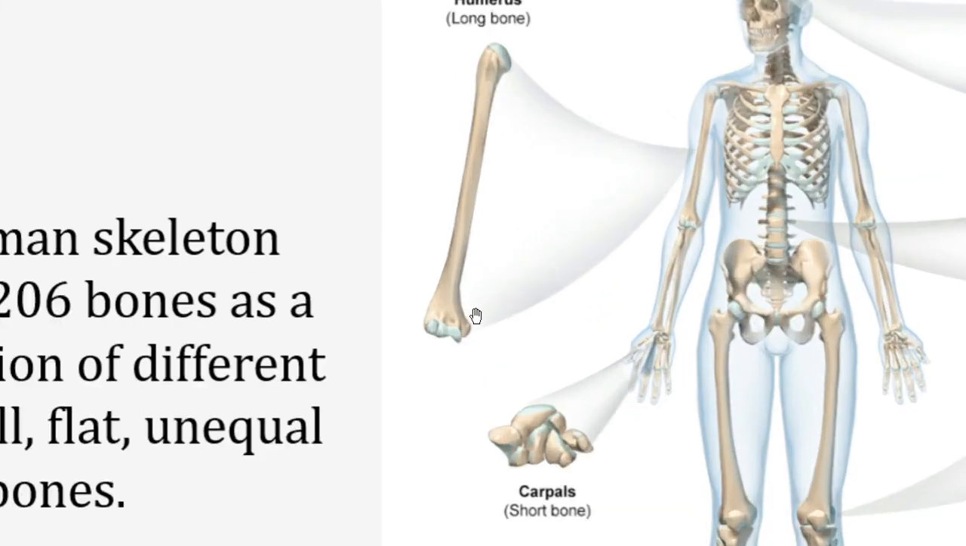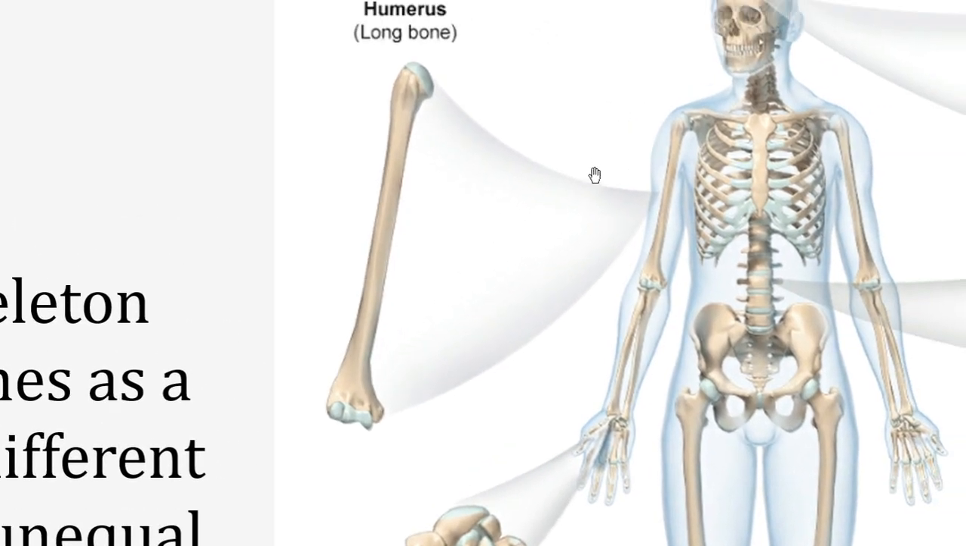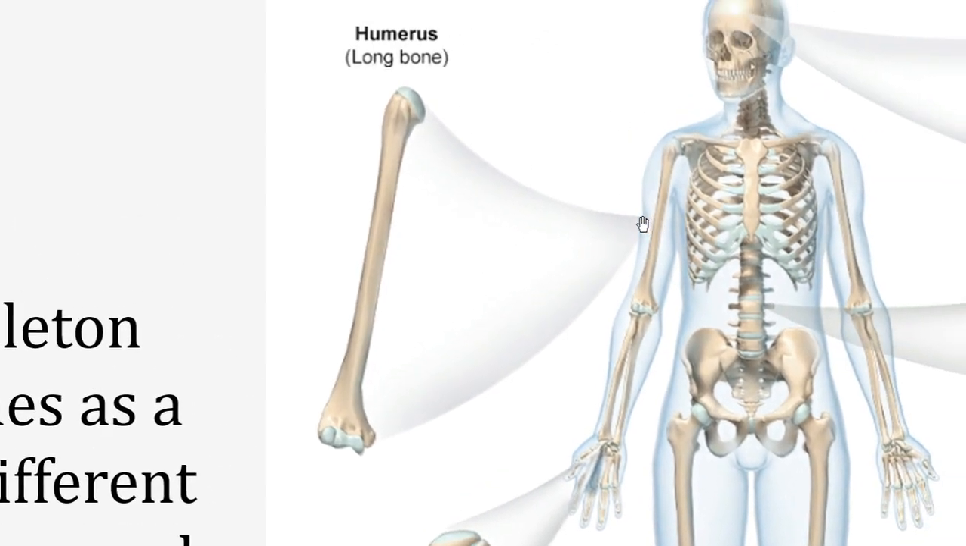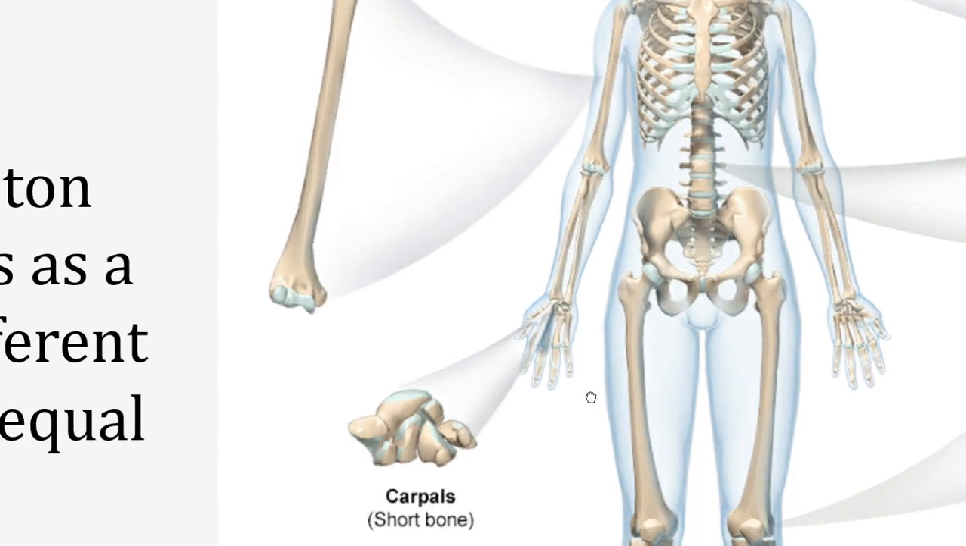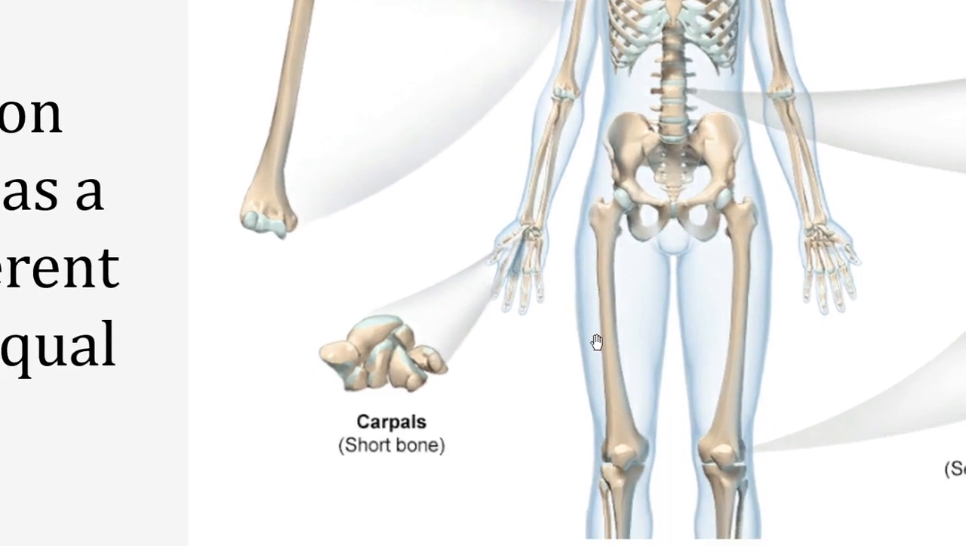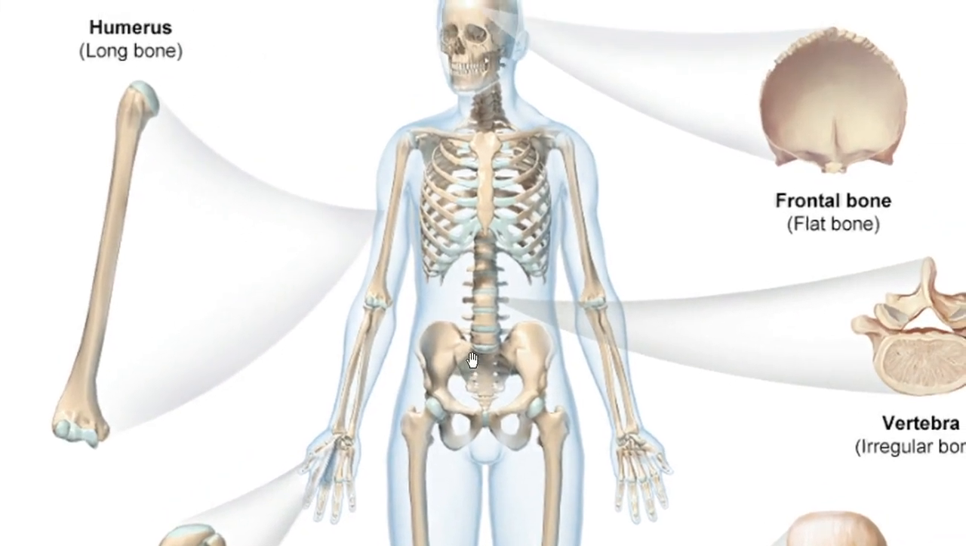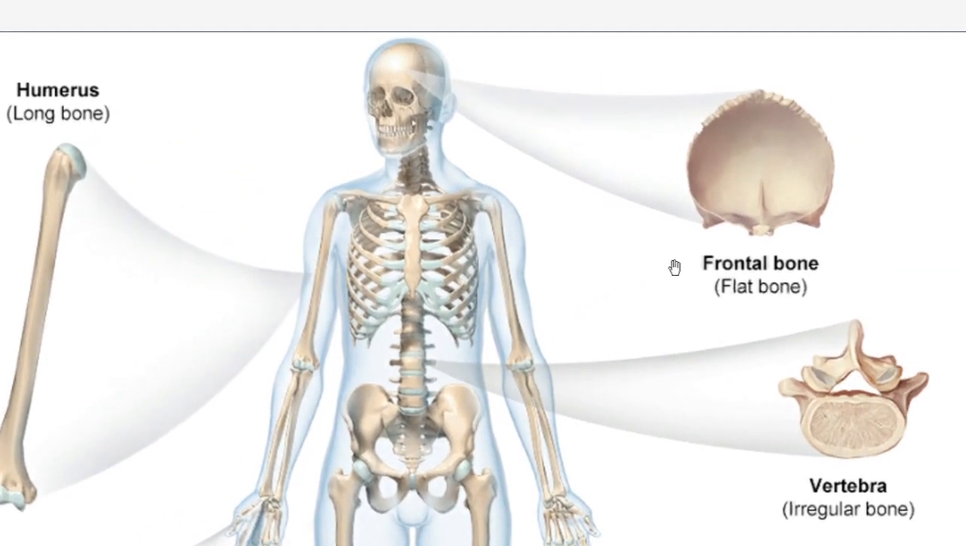For example, the bone present in the arm, the humerus, is a long bone. Also, the femur bone present in the thigh, in the leg, is also a long bone. Some bones are flat, for example, the bones present in the skull, the cranium. There are the frontal bone, parietal bone, and occipital bone. These bones are rounded or flat.